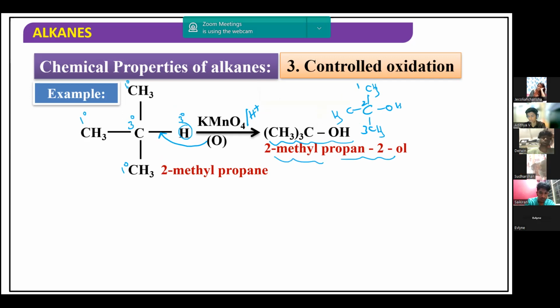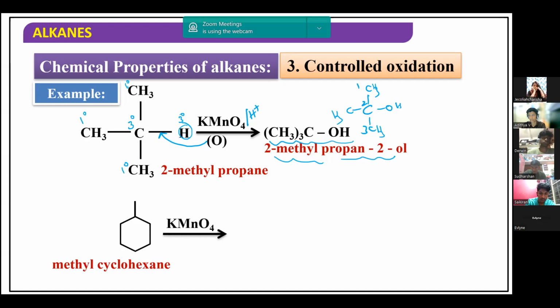So this is one more condition wherein we can make the oxidation, if we have a tertiary carbon and tertiary hydrogen. If an alkane has tertiary hydrogen, it can be oxidized using acidified KMnO4 to get a tertiary alcohol. So this is another example. Now, can you tell me what is the oxidation product in this case?